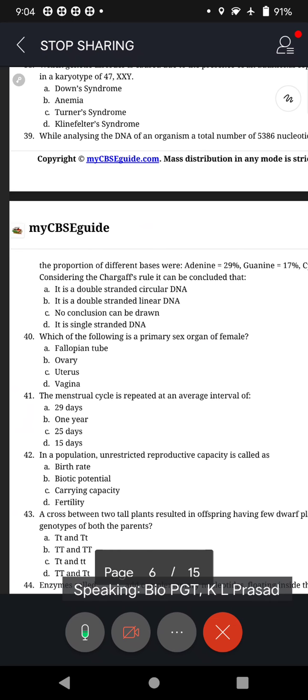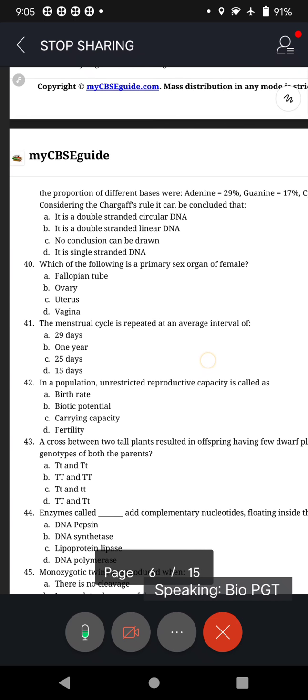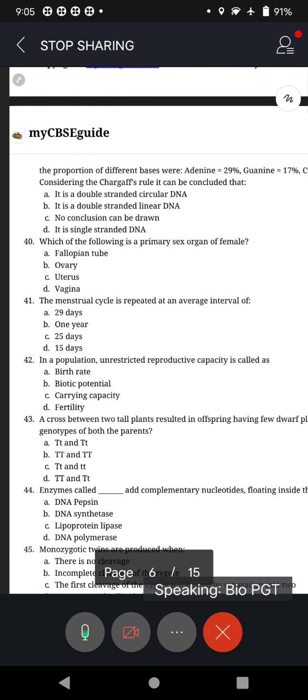Now, move to question number 40. Which of the following is a primary sex organ of a female? Ovary. Without ovary, there is no characteristic of a female. So, B, ovary is the primary sex organ.